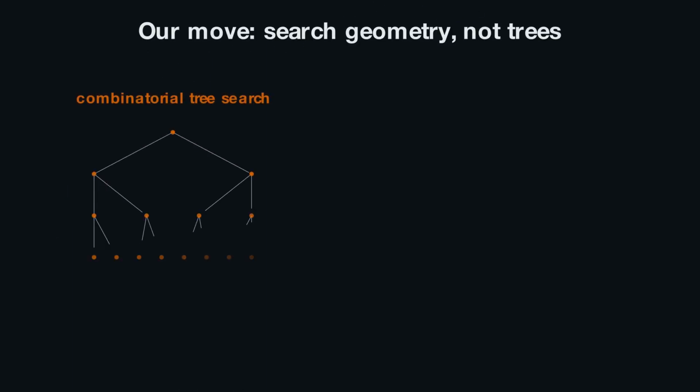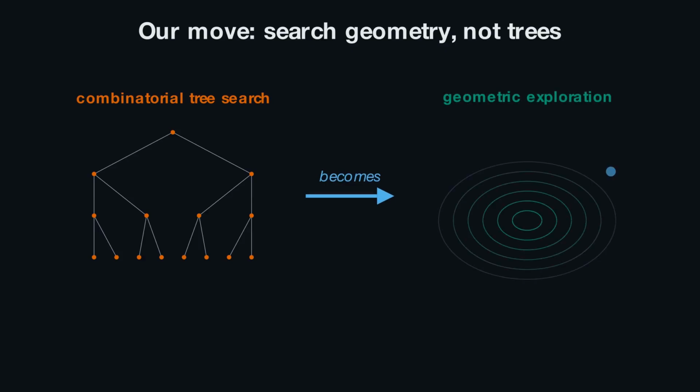Our idea is to replace discrete search over expression trees with a continuous search over a smooth manifold. We embed every admissible expression into the manifold and explore it via gradient-based optimization. In other words, we transform combinatorial tree search into geometric exploration of promising regions rather than enumeration of symbolic trees.